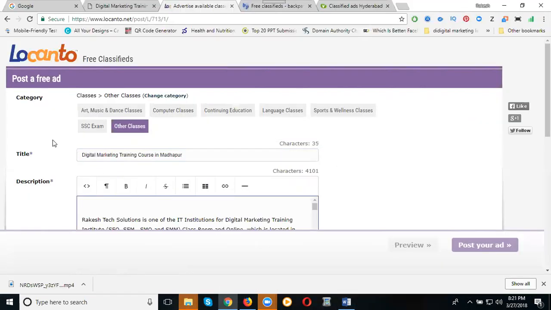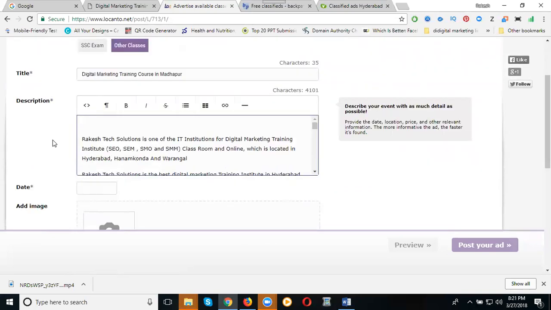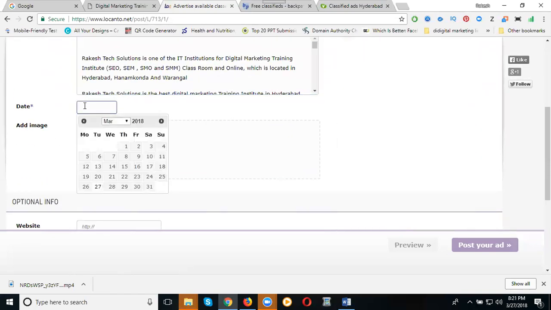along with the blog, website, and other links. Now after that, the schedule date. The schedule will be only for 90 days. Please note that any classified is valid up to 90 days only. A few classifieds are valid for only 40 days, and a few are valid for 120 days. But if you don't choose, the ad will be fixed for 90 days. That is called today onwards.